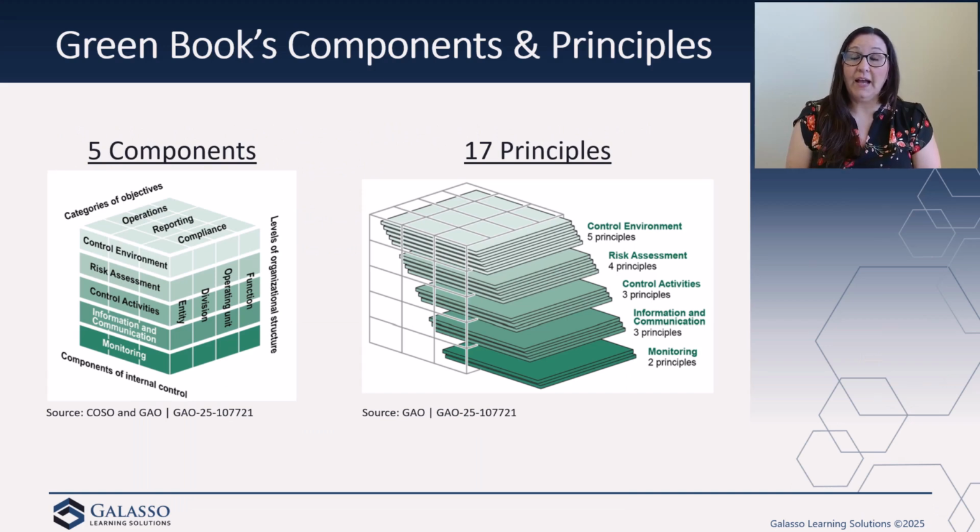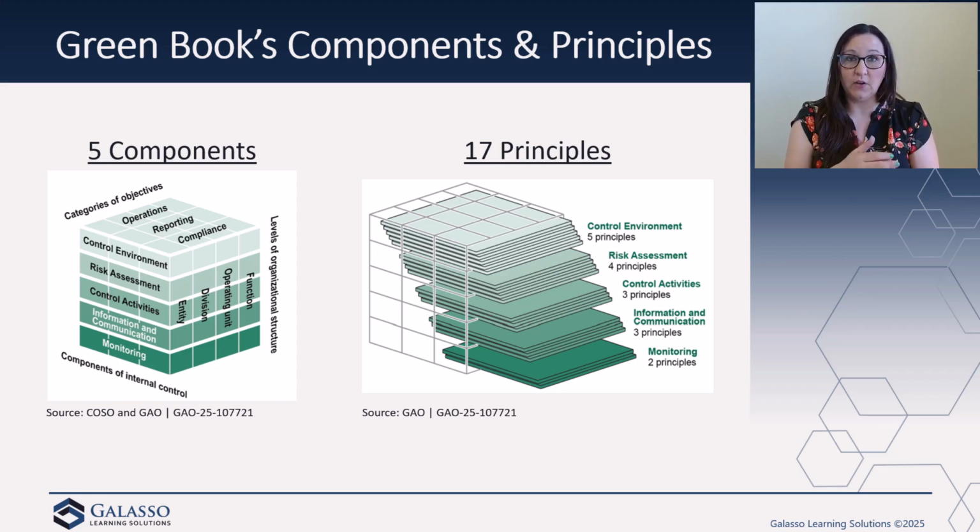Our Green Book has different components and principles. You can see that the cube here that has the components is the COSO cube. So we do have some similarities there. If you know about COSO, you'll feel comfortable with this area. We have our 5 components: the control environment, risk assessment, control activities, information and communication, and monitoring. Within those 5 components, we have 17 principles.